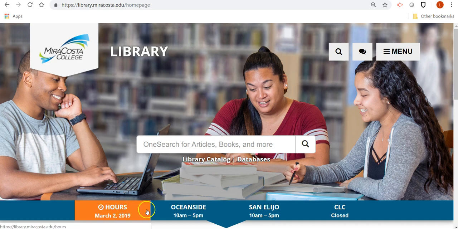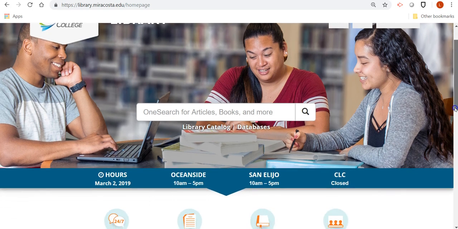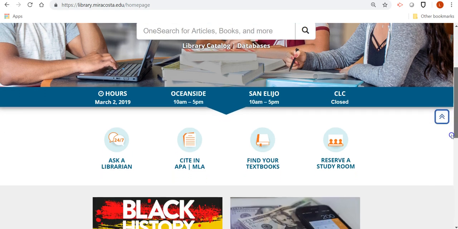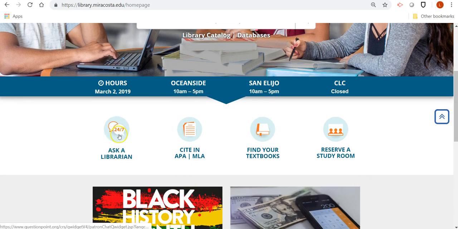And if you look further down, you'll see the hours for the college. This is a Saturday, so those are the hours on Saturday for the different campuses. If you scroll down more, you'll see this great feature called Ask a Librarian. And in the future, you might actually have an assignment that requires you to use Ask a Librarian.